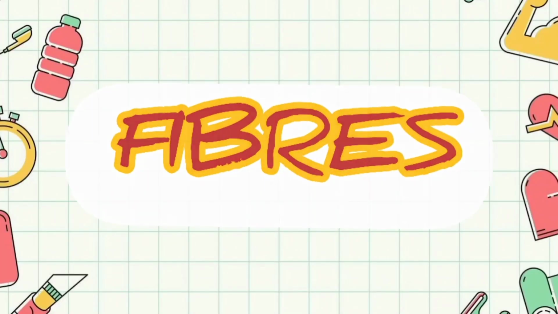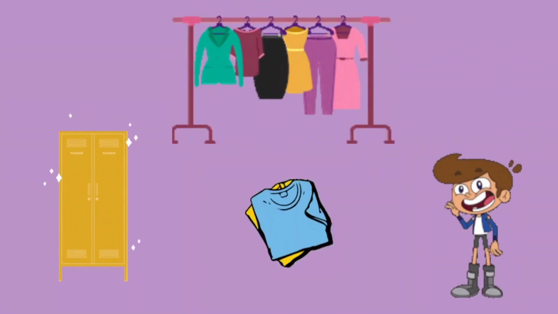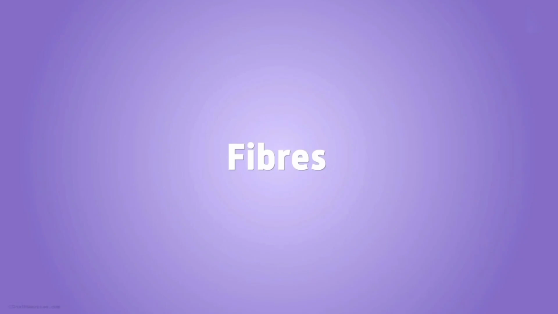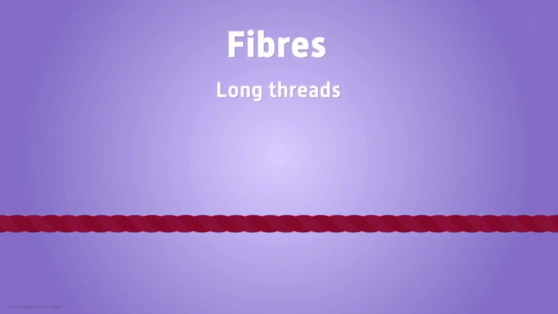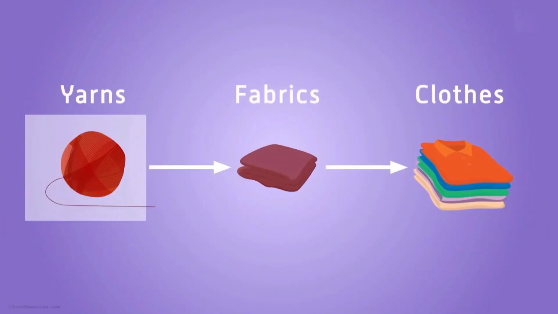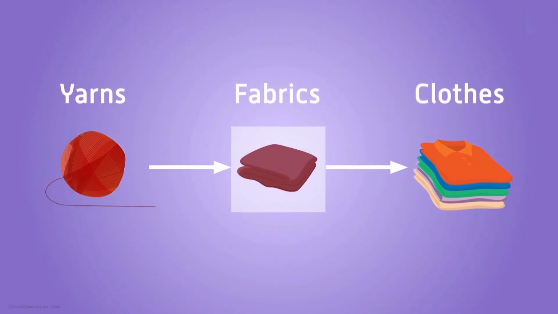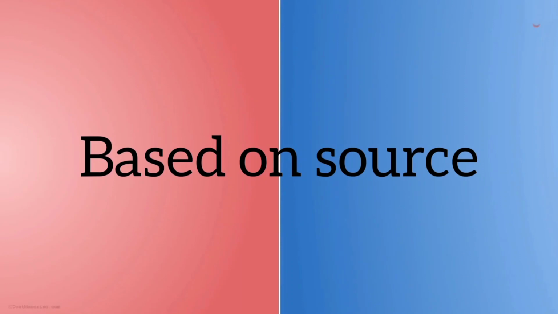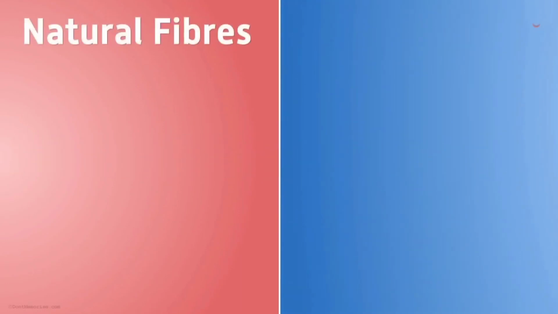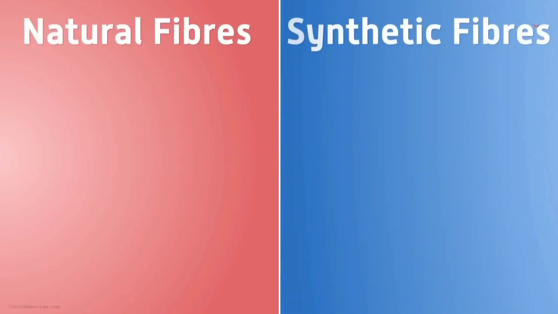When you look into your wardrobe, you can see clothes made from different kinds of fibers. So, what are fibers? They are significantly long threads that can be converted into yarns. So, fibers are the threads which are used to make continuous thread called yarn, and they are woven into fabrics, thus making stitched clothes from fabrics. Based on source, fibers can be classified into natural fibers and synthetic fibers.